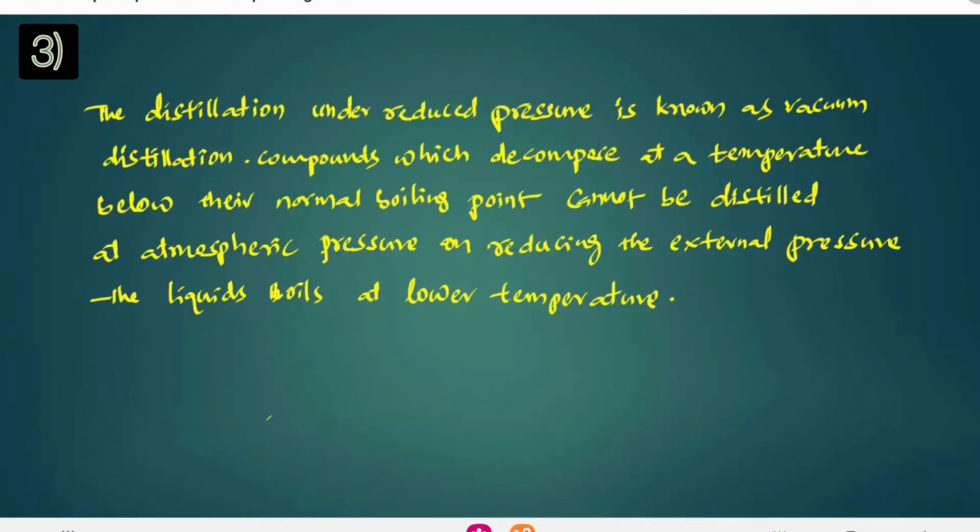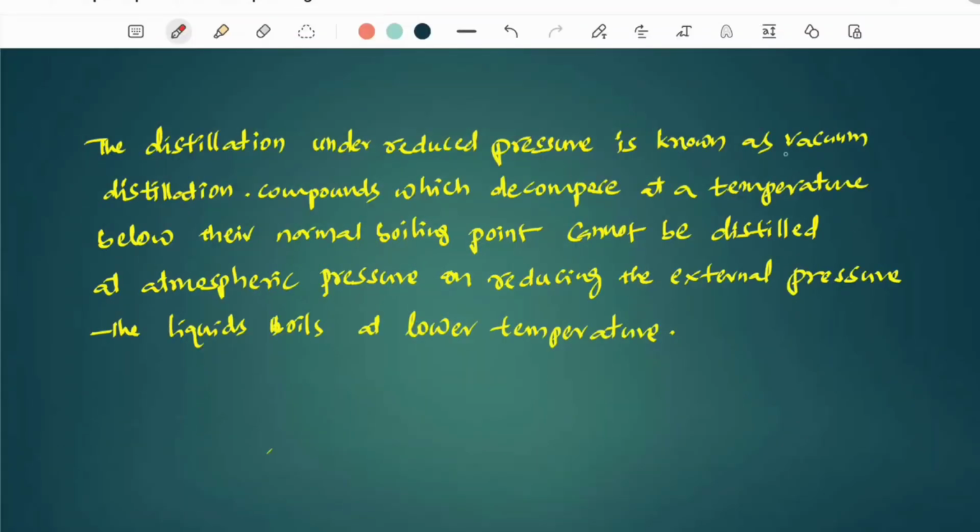Distillation under reduced pressure is known as vacuum distillation. Compounds which decompose at a temperature below their boiling point cannot be distilled at atmospheric pressure. On reducing the external pressure, the liquid boils at a lower temperature.